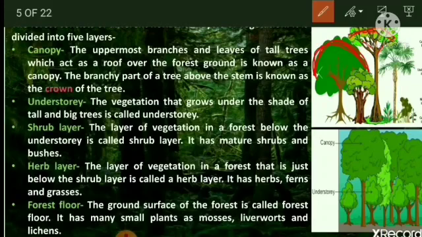So canopy is the highest layer of the vegetation in any forest, and this part, canopy of any tall tree, gets the maximum amount of sunlight, and they also determine the availability of sunlight on the layers of different vegetations which are found below the canopy of tall trees.